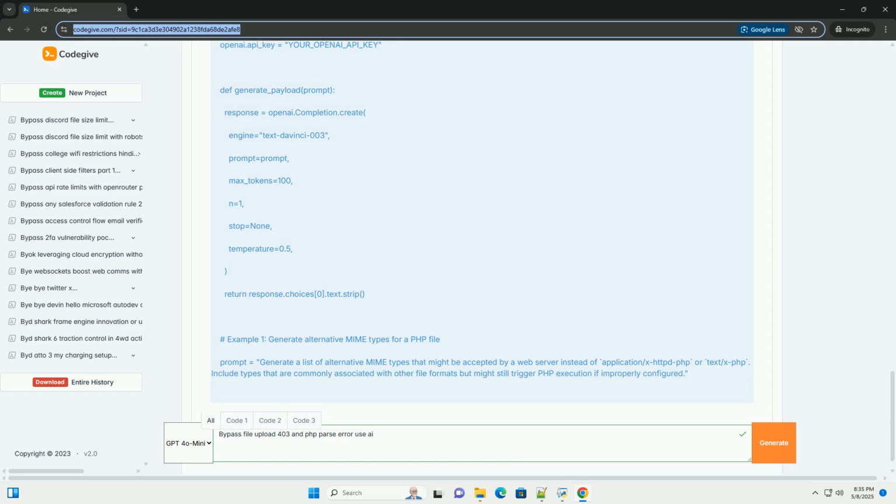4. Burp Suite or a similar proxy. Use a web proxy to intercept and modify HTTP requests and responses. B. Bypassing file extension restrictions with AI.